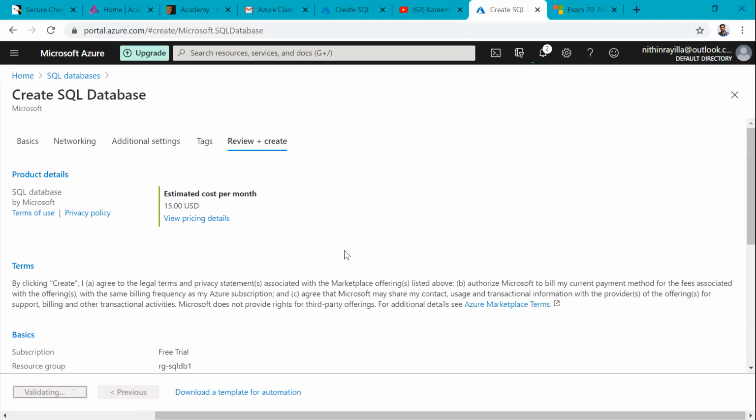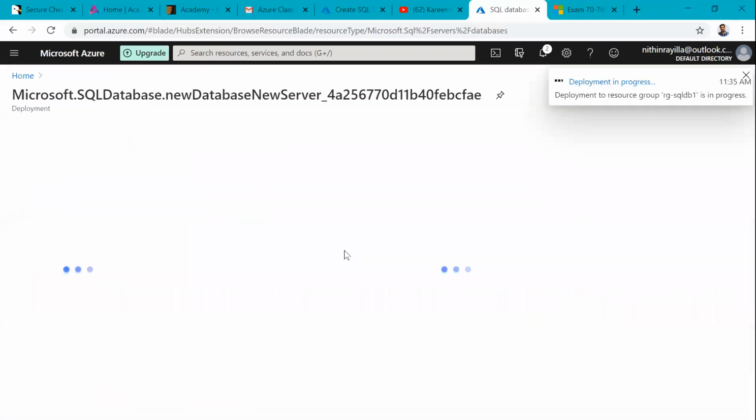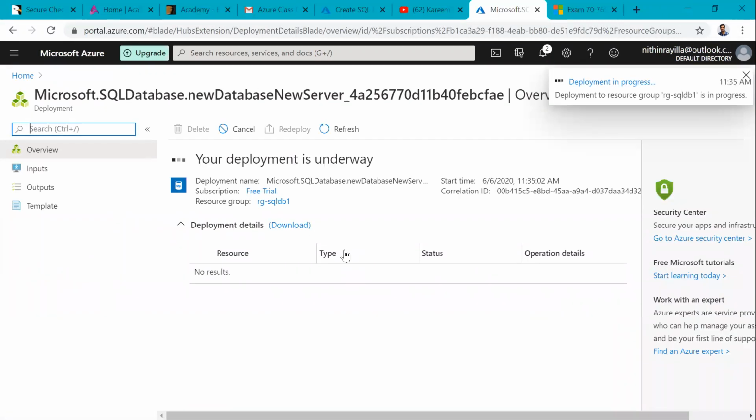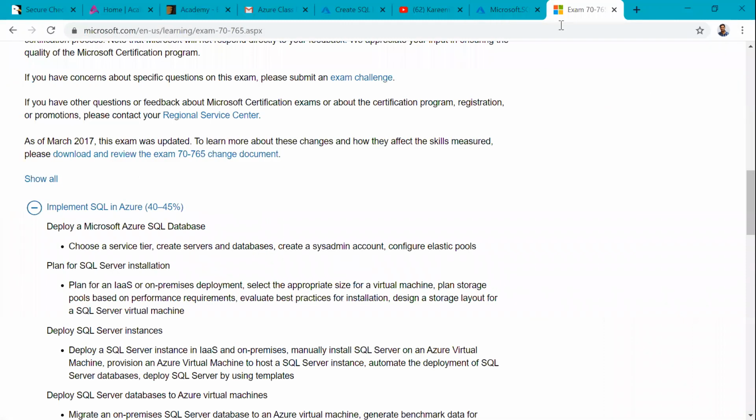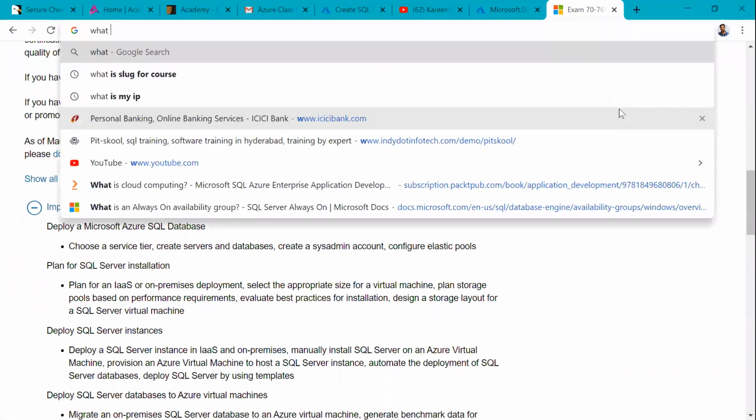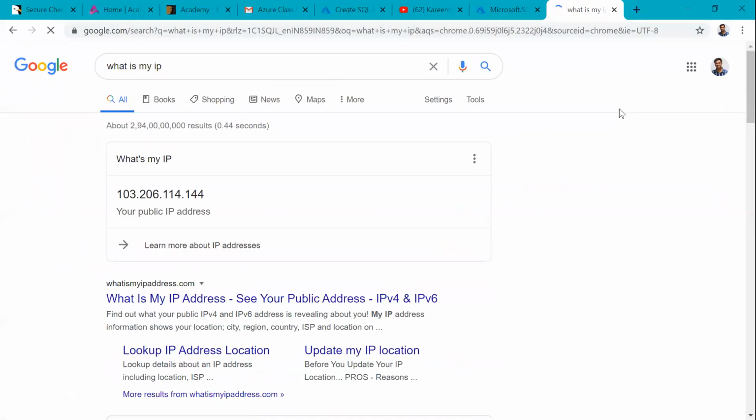Once the database is ready, we can access it from anywhere. If you have SSMS on your machine, check "what is my IP" on your laptop, and it will show your IP. If you send me that IP, I will add it in the firewall. Then you can log in and connect with the credentials, but the IP must be added in the firewall to provide security for our database.